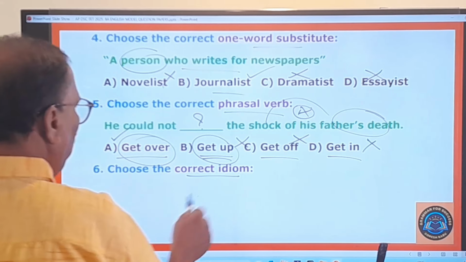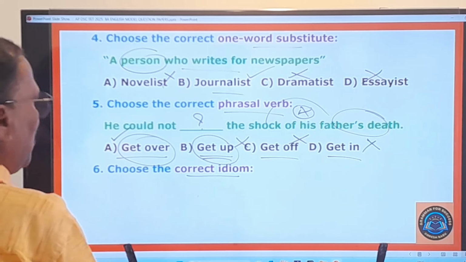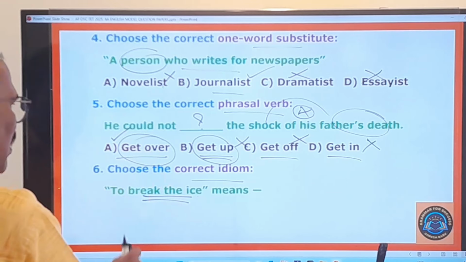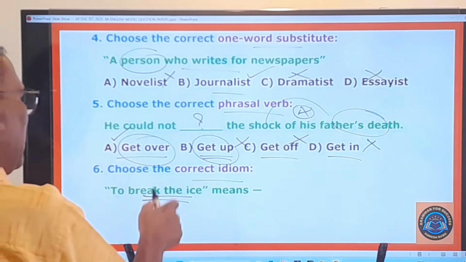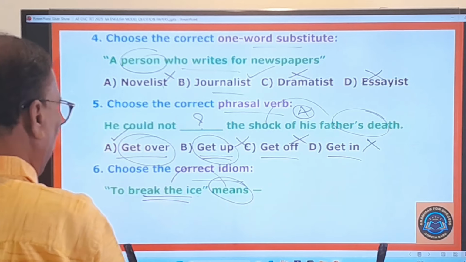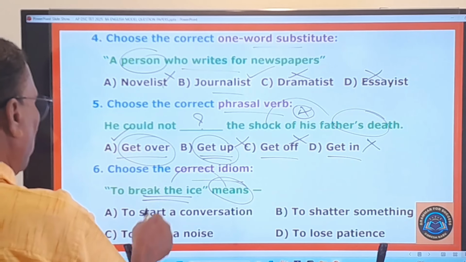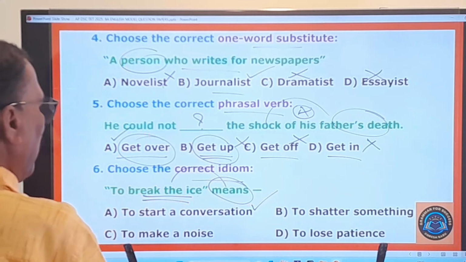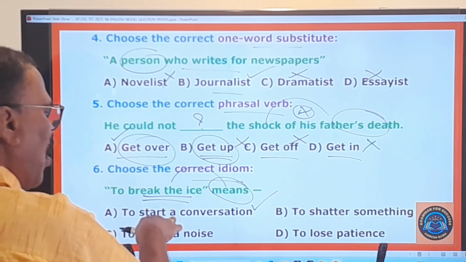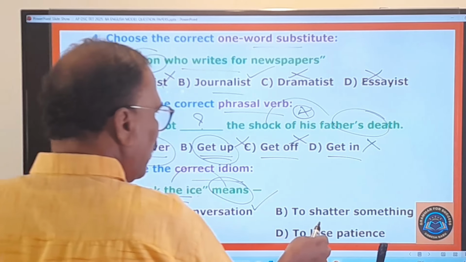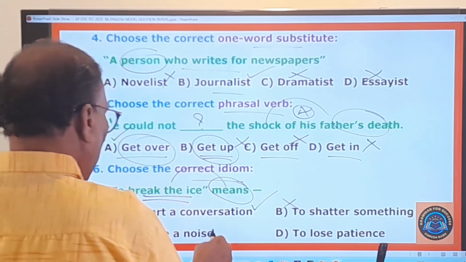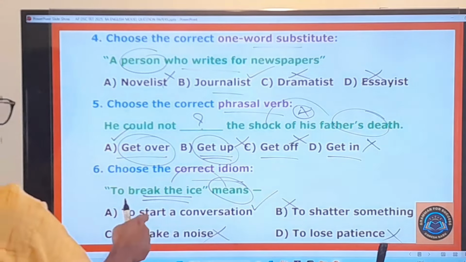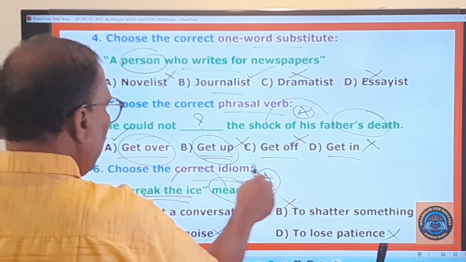And now the sixth question is like this. Choose the correct idiom. So some idiom is given. What idiom is given here? To break the ice. This is the idiom given, and he is asking you to find out the meaning for that. And here you pay attention. To start a conversation. The very first one is the right one. To break the ice means to start a conversation. To shatter something, no. To make a nice, no. To lose patience, no. So these are not the right ones, only the A1 is the right one.